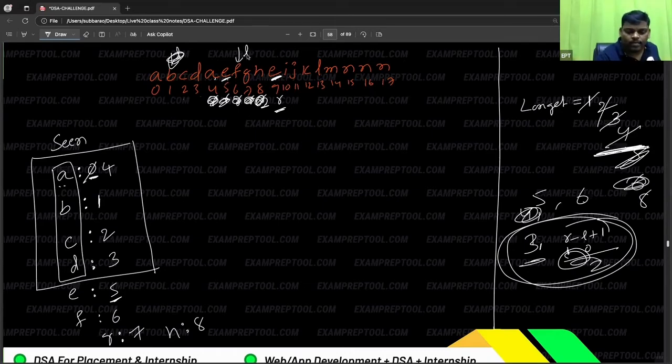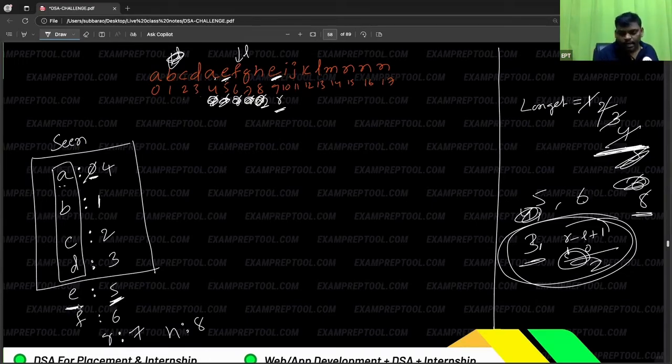So L is here. You may say, sir, why are you neglecting this E? With the old answer, whatever is possible, we already have. What I mean to say is whenever repetition comes, neglect the old one. How do I know where the old one is? The dictionary will give it. The dictionary will say E is there at the fifth index.